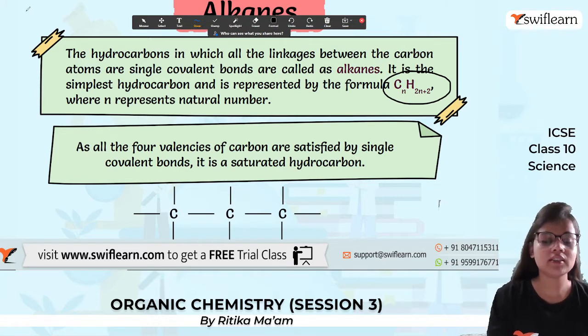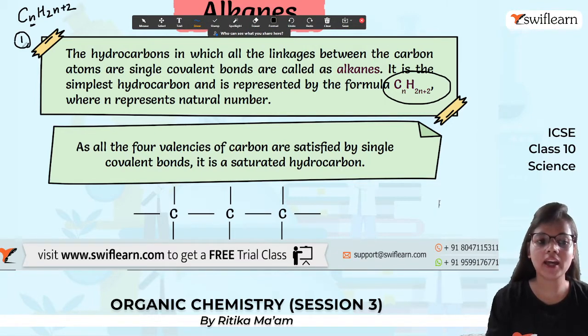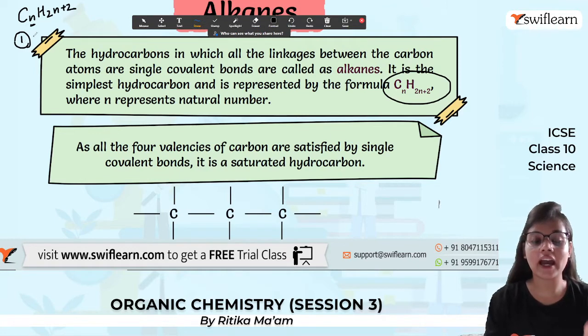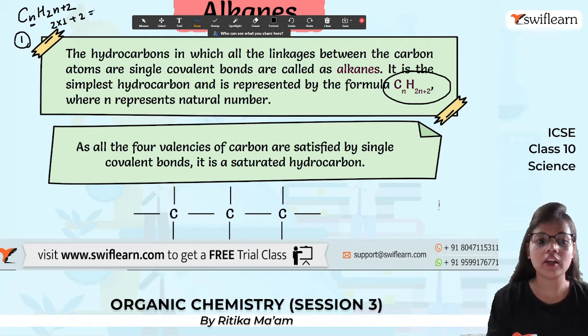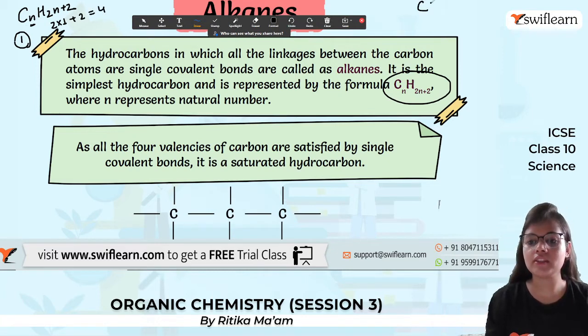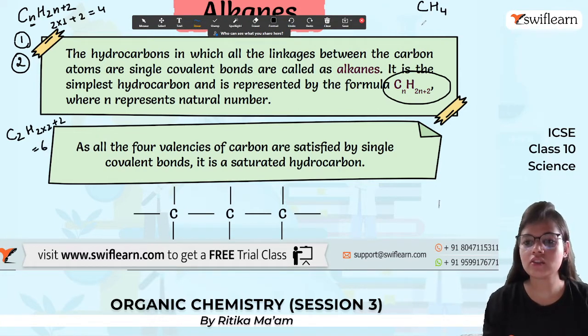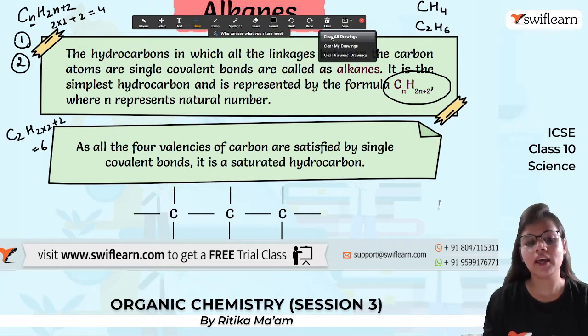So that means if our n value is 1, if our carbon atom is 1, then H, that is hydrogen, will be 2 into 1 plus 2, which is 4. So it will be CH4. Similarly, if our value of n becomes 2, then C2 and H, 2 into 2 plus 2, so it goes to 6. So C2H6, it is ethane. So this is how we form the alkanes.